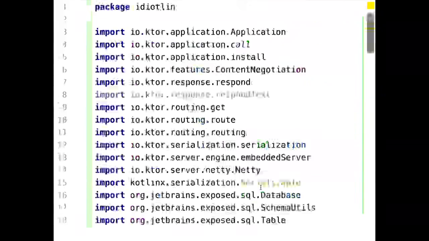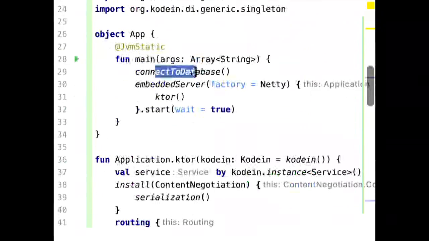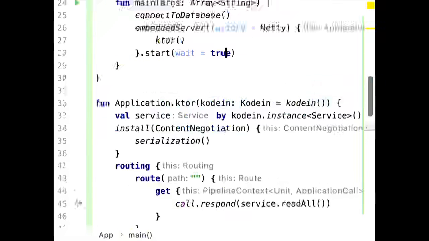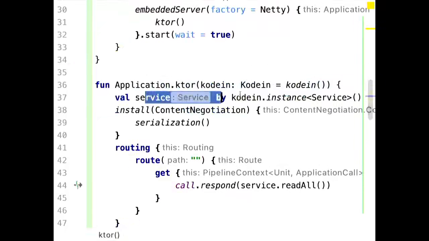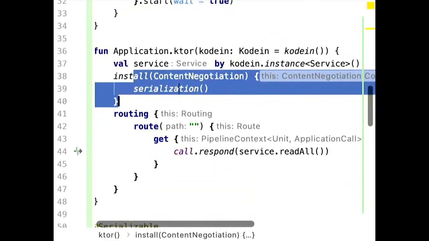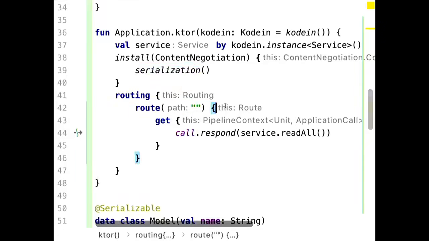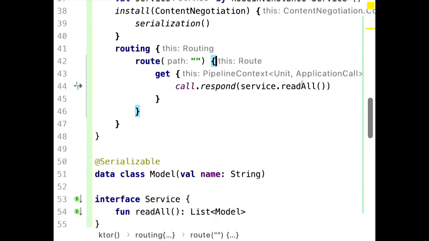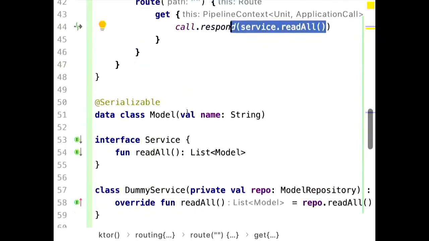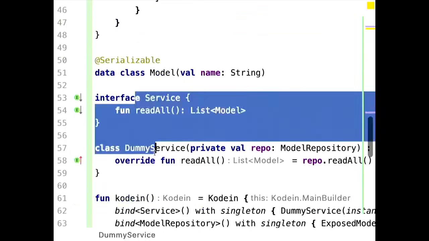Yeah, looking good so far. Connect to the database. We have our web server. We have our Ktor using Koin as a dependency injection framework with JSON serialization with the Kotlinx serialization library. That's the routing, quite straightforward. You can marshal our model into proper JSON. First services.